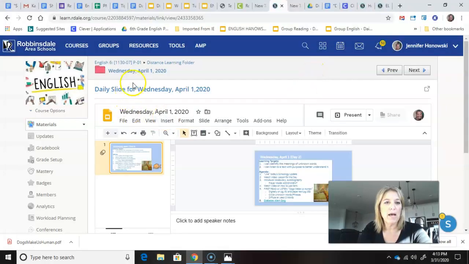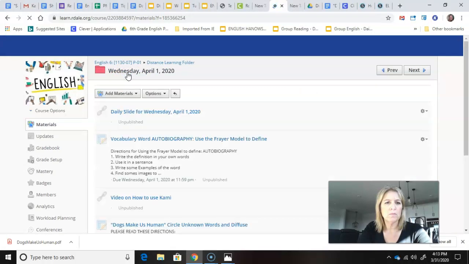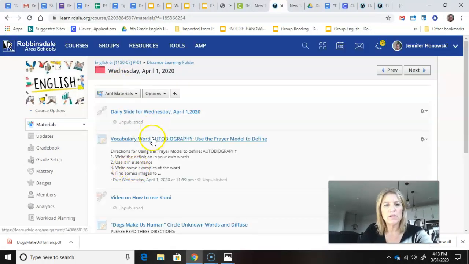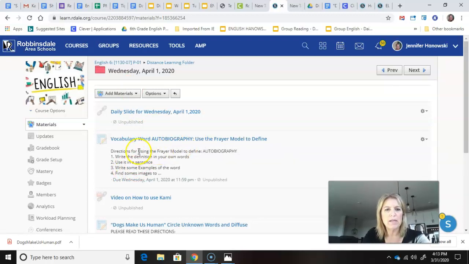So then if we go back to our folder, then here is the vocabulary assignment. It says, vocabulary word autobiography. Use the Frayer model to define. Directions. Using the Frayer model to define the word autobiography. Write the definition in your own words. Use it in a sentence. Write some examples of the word. Find images to, if I open this up,